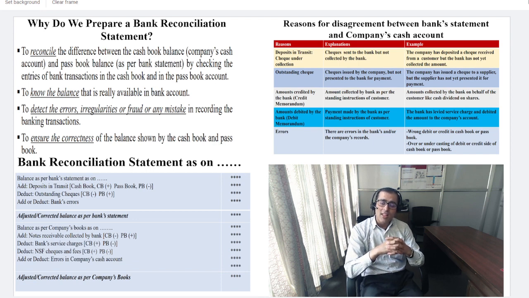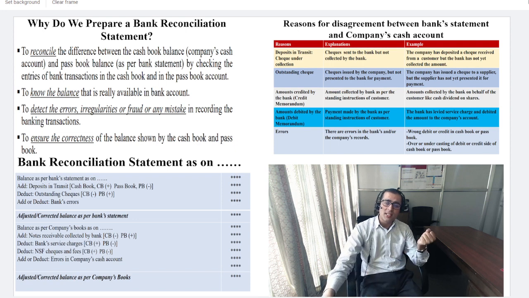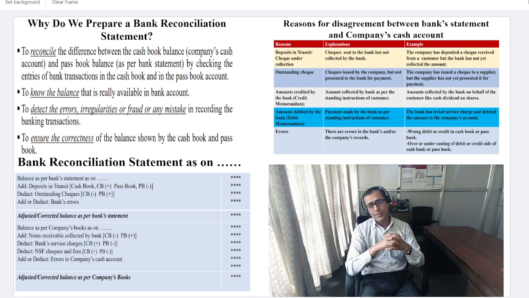So the cash book will be plus. Since it has been updated in the bank statement, on the balance as per cash book we say less debit memoranda or whatever service charges under that title. This will also happen with not sufficient funds.